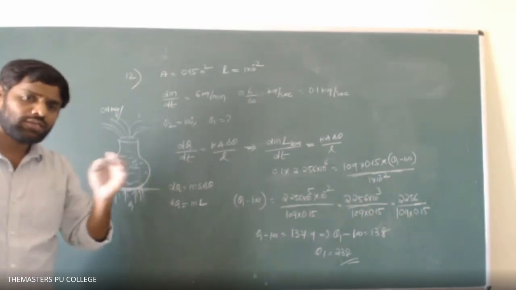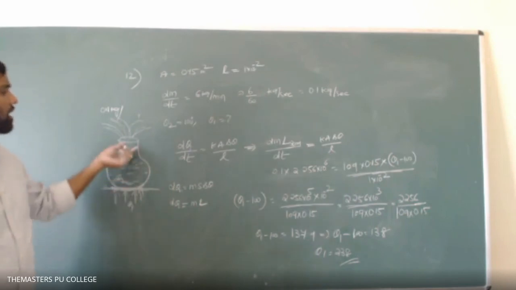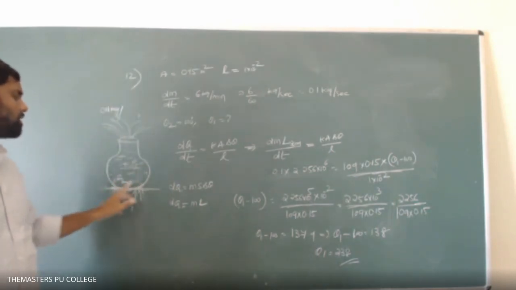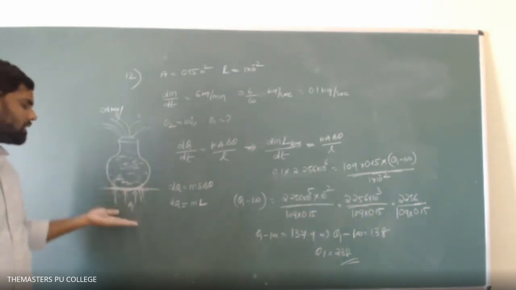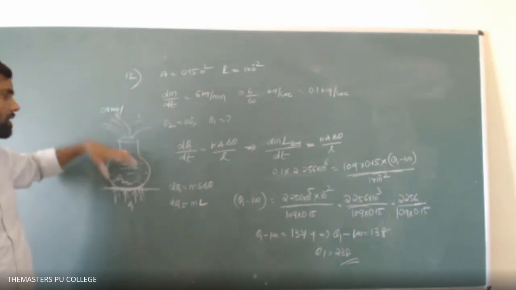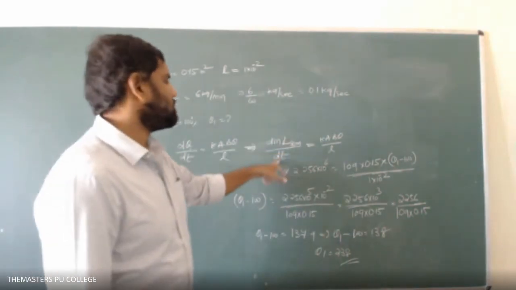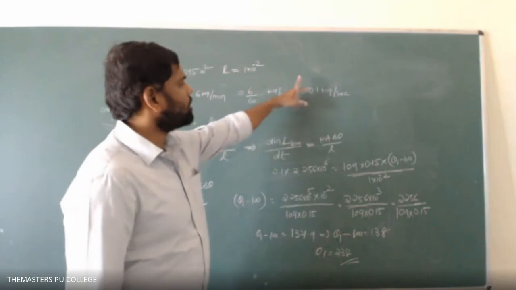We have seen that during the phase change, the temperature of the system remains constant. Here the water is converted into steam, so the entire water temperature is brought to 100 degrees centigrade. The heat we are supplying is used to boil the water, converting it into steam. So, using this relation, dm by dt, I can write 0.1.